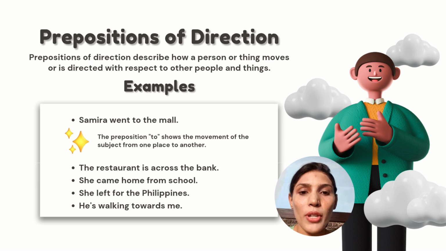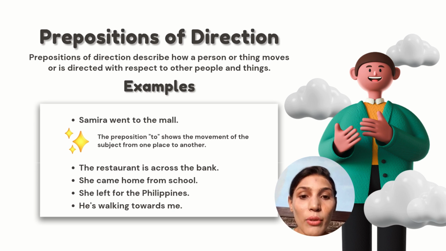As it is very obvious by the name, preposition of direction means we are discussing some direction. Preposition of direction describes how a person or thing moves or is directed with respect to other people and things. For example, Samira went to the mall. The preposition to shows the movement of the subject from one place to another.